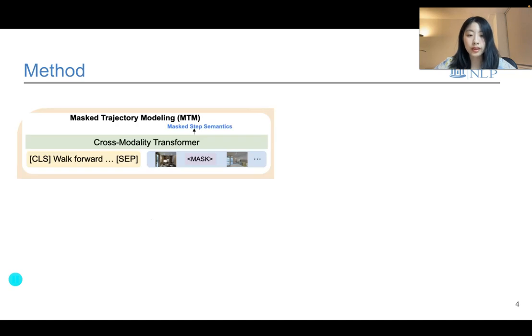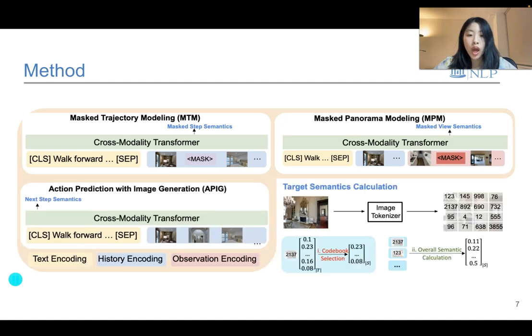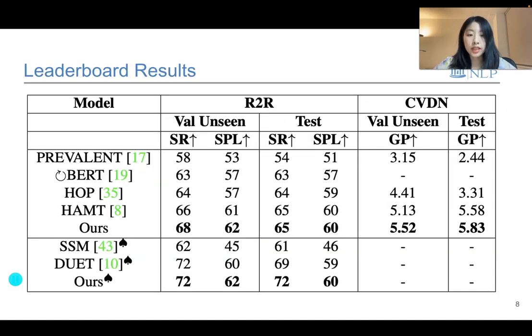To achieve this, we propose 3 proxy tasks for VLN pre-training, which predicts missing steps in the full trajectory, predicts missing views in a panorama, and generates the next view. We further propose codebook selection and overall semantic computation to compute the target semantics. We then fine-tune the agent on the VLN task with APIG as an auxiliary loss to inject visual semantics. Empirically, our approach achieves the new state-of-the-art on both room-to-room dataset and CVDN dataset. After briefly introducing what we've done in this paper, we will introduce the task, our method, and the results in more details now.